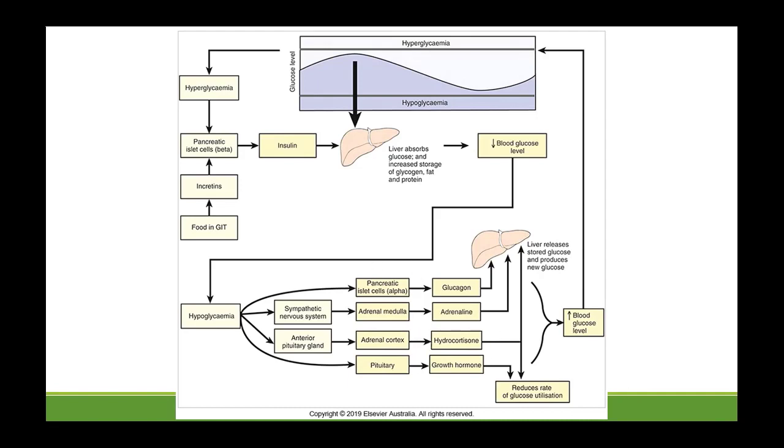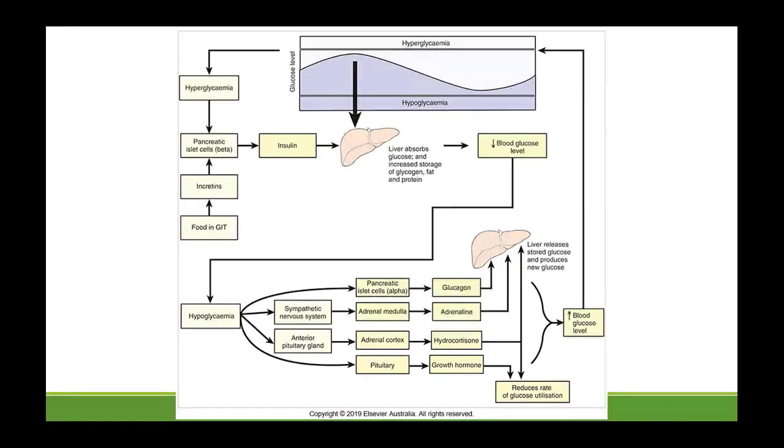Why do you think it's important? Yes, it is important for the body for energy, but what is the main organ that you want to supply? Brain. Because the brain likes sugar a lot. So you have to supply a continuous supply of glucose to the brain. The brain can use fatty acids, but it prefers glucose.